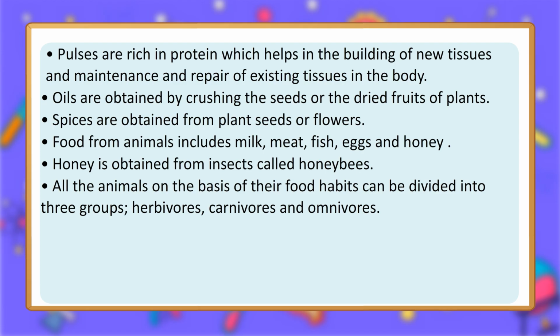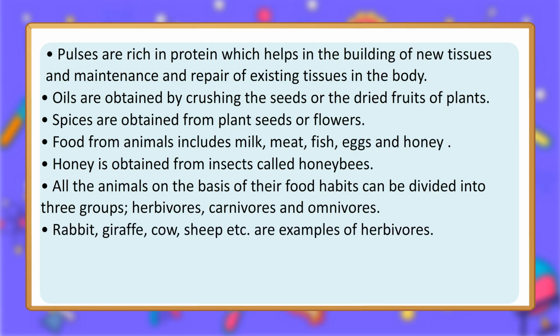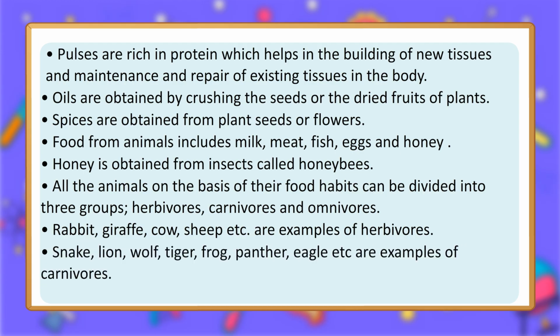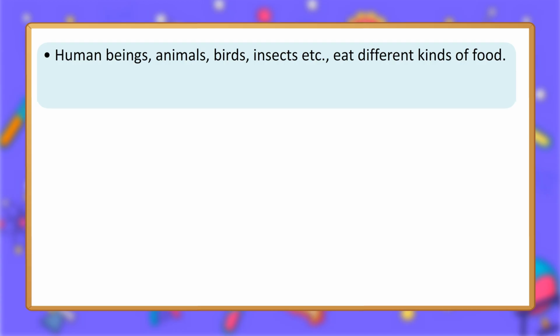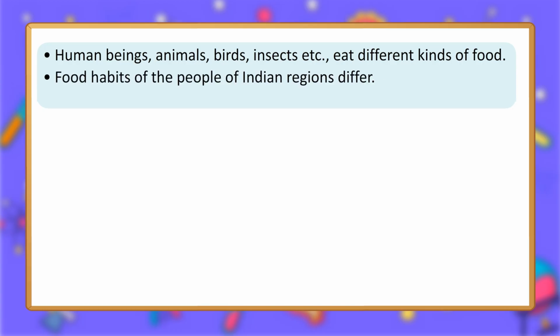All the animals on the basis of their food habits can be divided into three groups: herbivores, carnivores and omnivores. Rabbit, giraffe, cow, sheep etc. are examples of herbivores. Snake, lion, wolf, tiger, frog, panther, eagle etc. are examples of carnivores. Humans, bears, crows, some birds etc. are examples of omnivores. Human beings, animals, birds, insects etc. eat different kinds of food. Food habits of the people of Indian regions.